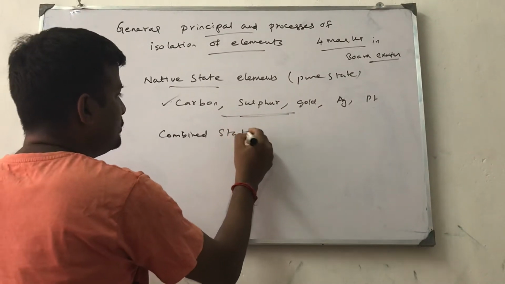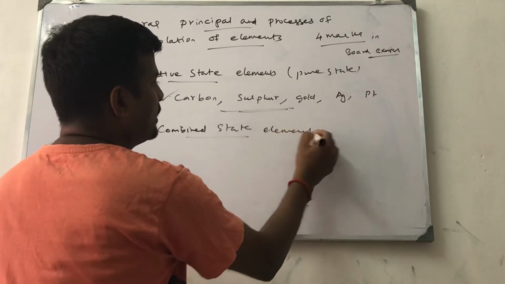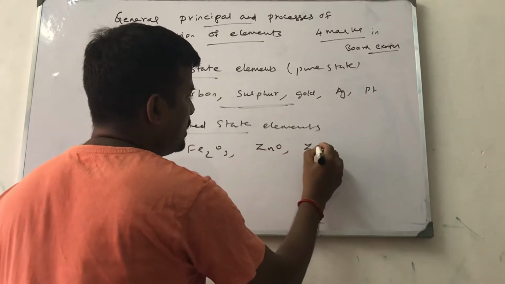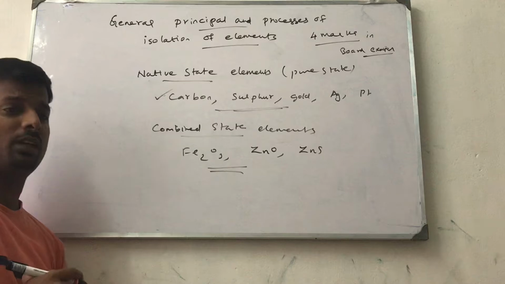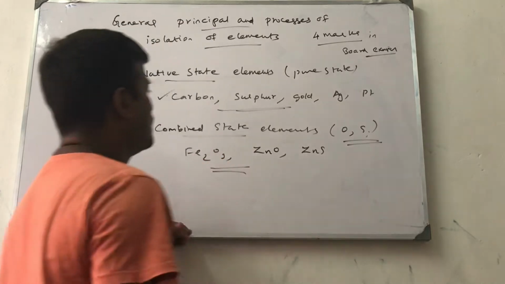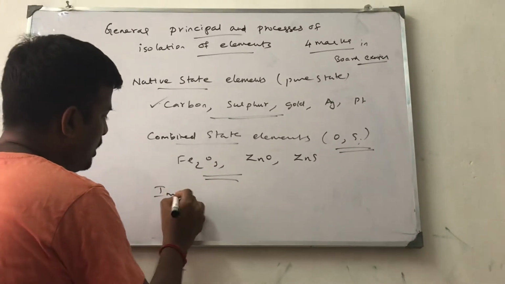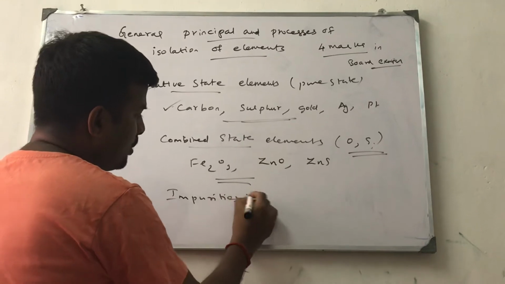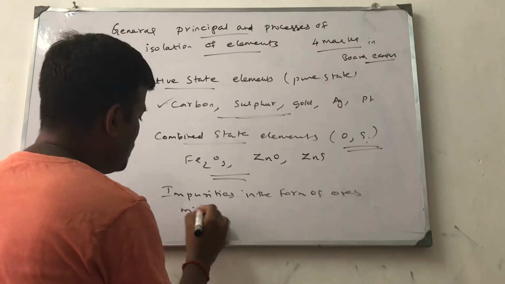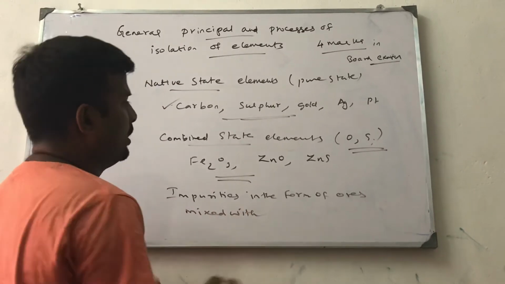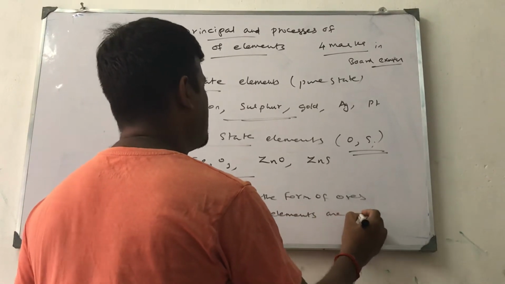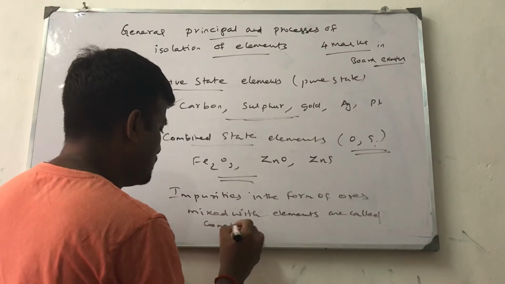Combined state elements are like iron oxide Fe2O3 and zinc oxide ZnO, all mixed with impurities like oxygen and sulfur. Elements mixed with impurities in the form of ores are called combined state elements.